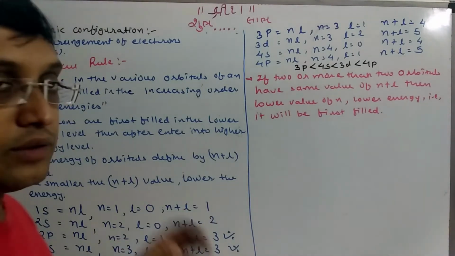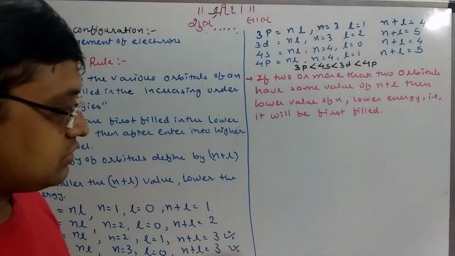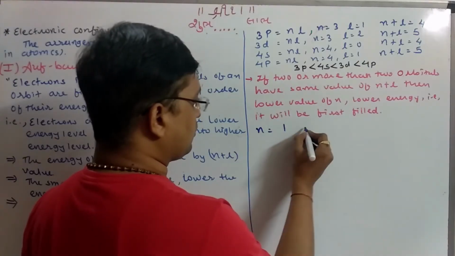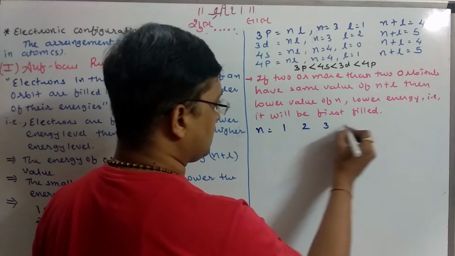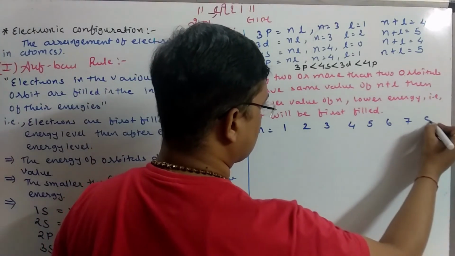Let's see how we can derive the order of filling electrons in orbitals. Pay attention. n equals 1, 2, 3, 4, 5, 6, 7, 8 and so on.